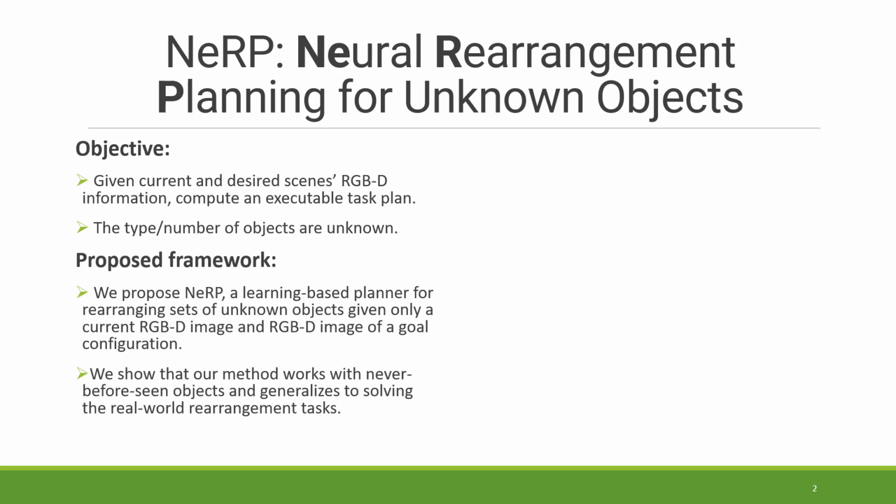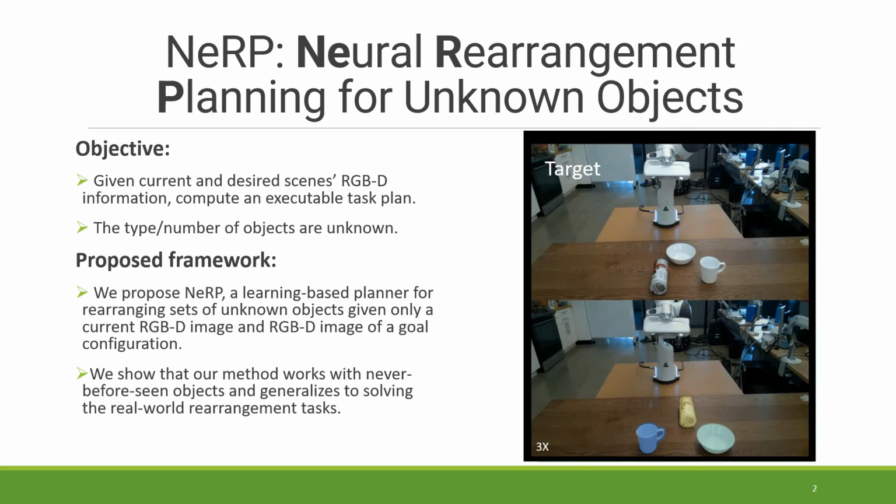To address this difficult problem, we propose NeRP, a learning-based planner for rearranging sets of unknown objects given only a current RGBD image and an RGBD image of a goal configuration. We show that our method works with never-seen-before objects and generalizes to solving real-world rearrangement tasks, such as shown in this video, where NeRP is generating actions to rearrange three objects to get to the desired arrangement.